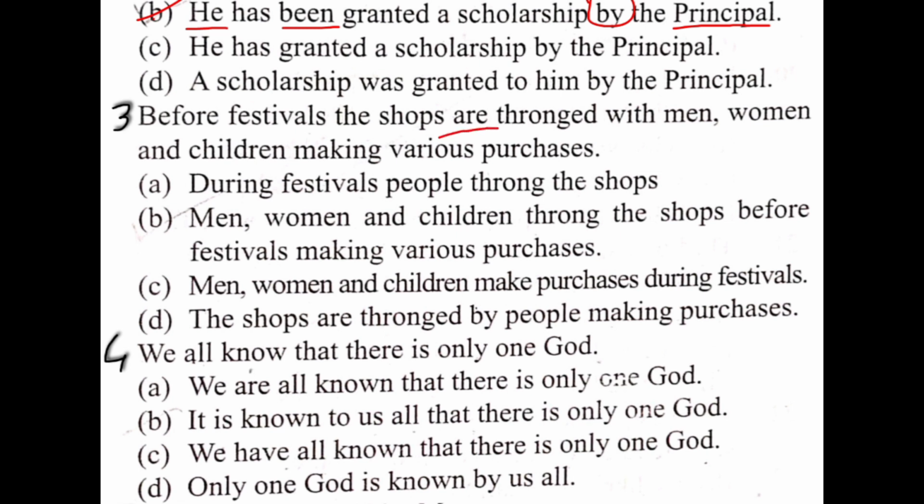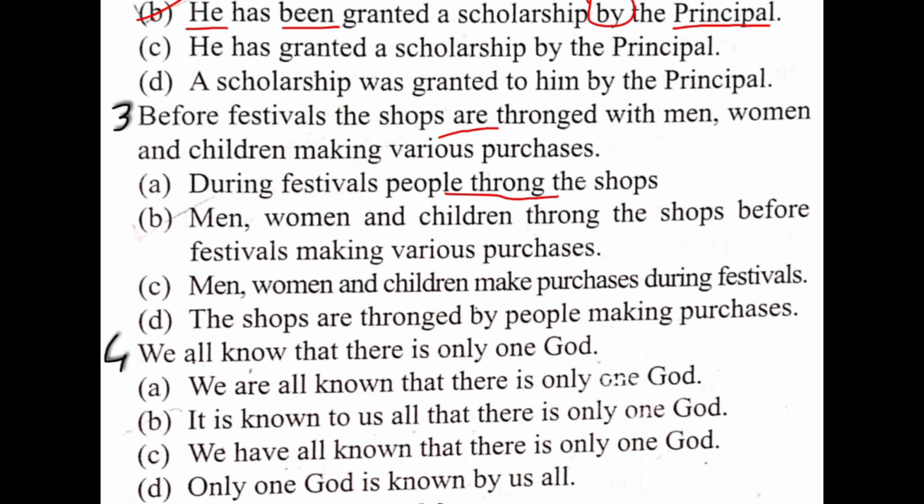Are is used in the passive voice when your sentence in active voice is simple present. So from four options you have to find out in which option simple present tense is used. First is this: during festival, people throng the shops. In the first sentence, no doubt, simple present tense is used.